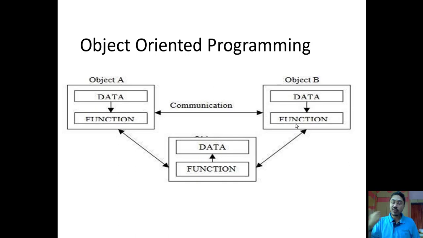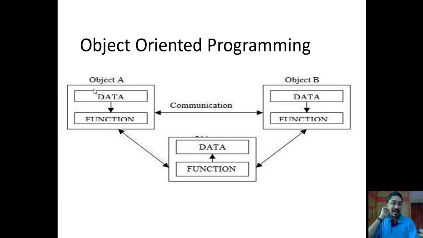Faculties are supposed to conduct classes, prepare for the practicals, conduct the exams, assign the assignments, evaluate the assignments, and evaluate papers. So faculty is an entirely different object. They have their own data and their own functions, isn't it?